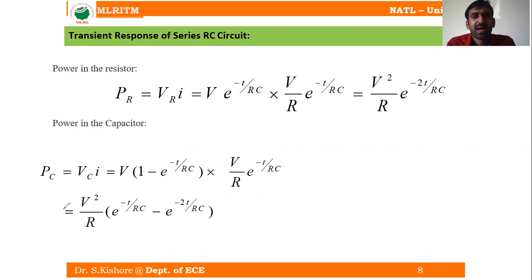So first you need to get the current expression. Remaining all is going to be easy. Just calculation, the basic derivation and the integration, multiplication. Is it clear?